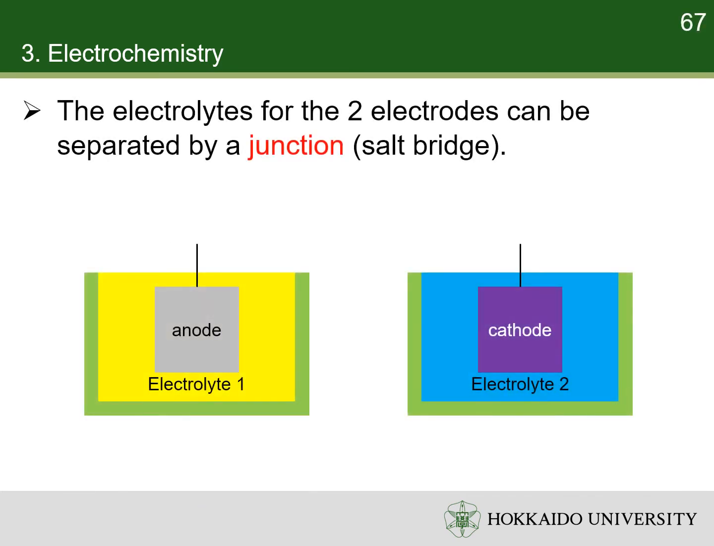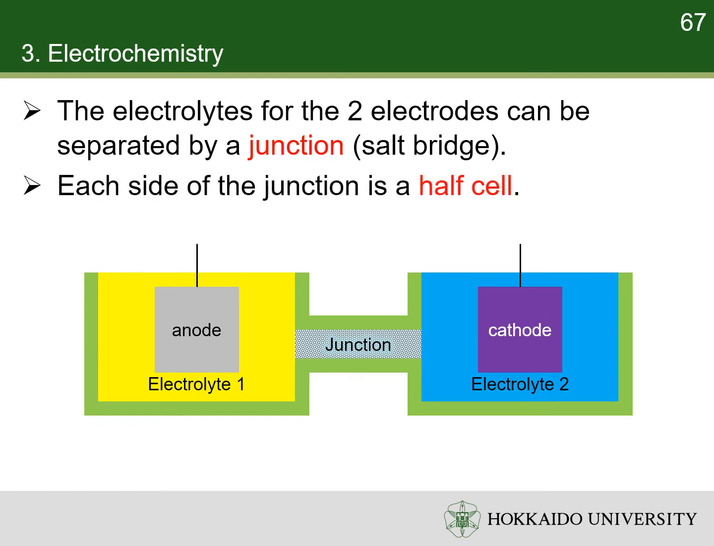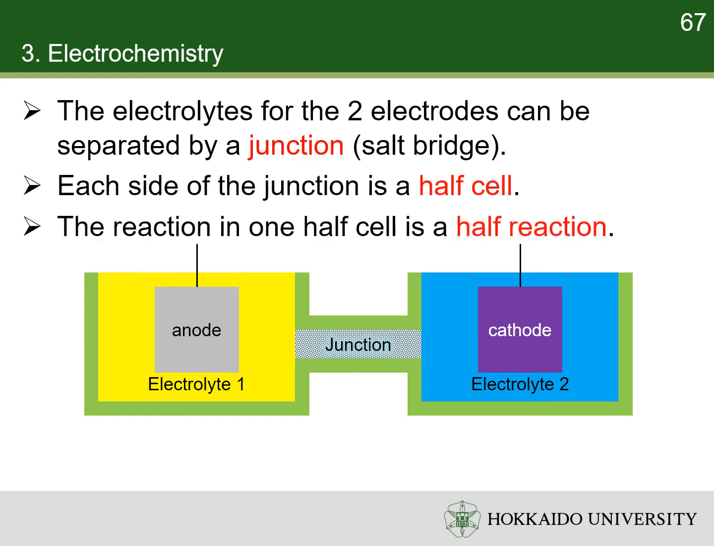The electrolytes in contact with the 2 electrodes may be different. In this case, there must be a junction between them, preventing bulk mixing of the electrolytes, but allowing certain ions to travel through it to maintain electrical neutrality within each electrolyte. A junction is usually a salt bridge, which can be a piece of filter paper soaked with electrolytes. Each side of the junction is a half cell. The electrochemical reaction in each half cell is a half reaction.